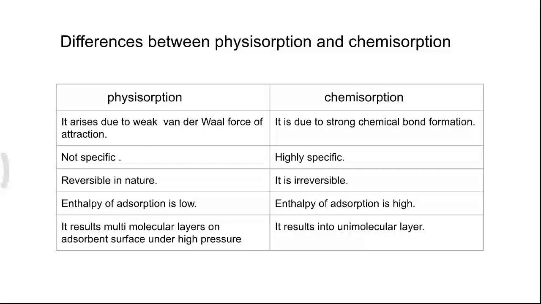Now in physisorption, the force of attraction is weak, therefore the enthalpy of adsorption is low, while in chemisorption, the force of attraction is very strong, hence the enthalpy of adsorption is high. The last difference: physisorption results in multimolecular layers on the adsorbent surface under high pressure. Chemisorption results in a unimolecular layer.